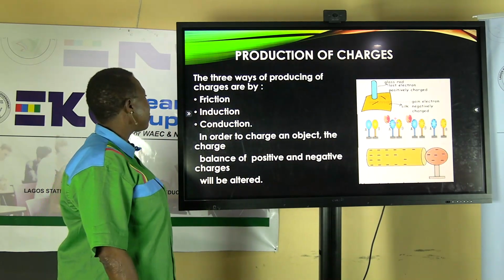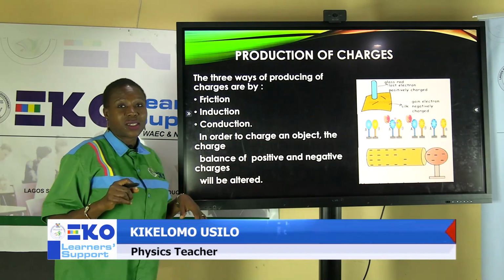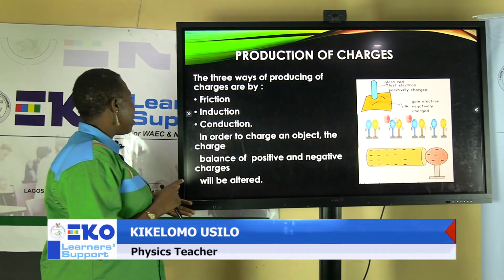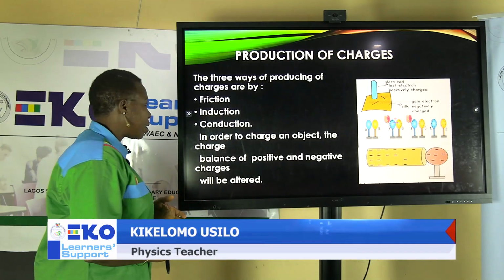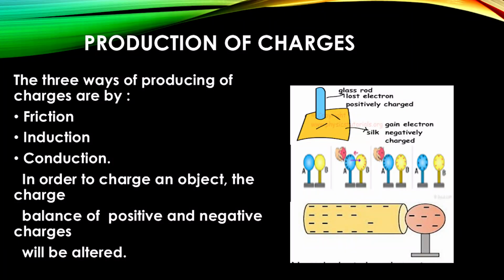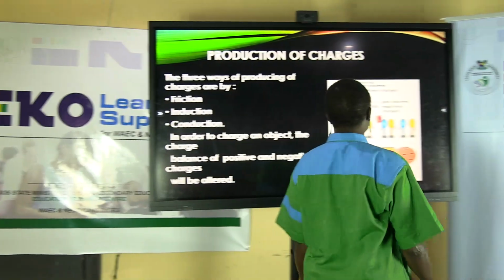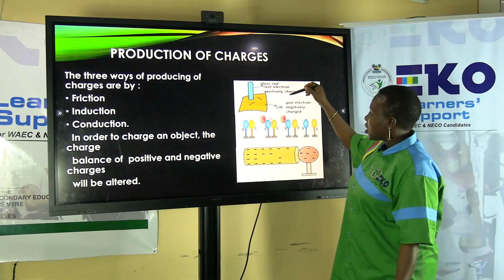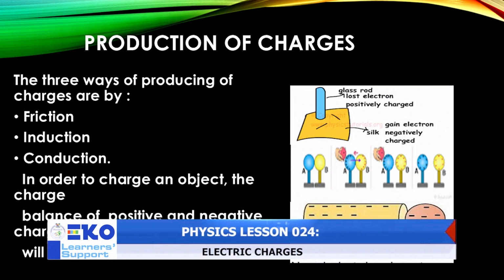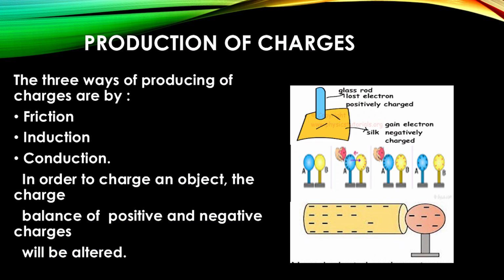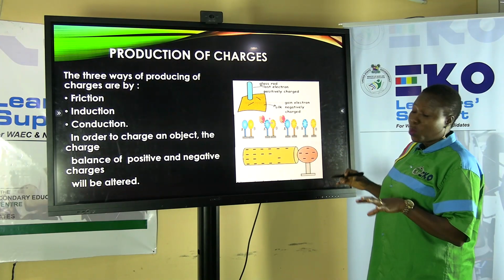Production of charges. There are three ways of producing charges, namely by friction, by induction, and by conduction. In order to charge an object, the charge balance of positive and negative charges will be altered. Let's look at this diagram together. This first diagram depicts charging by friction. When a glass rod is brought near a silk, the glass rod is positively charged, and this silk now gains the electron, which is what?